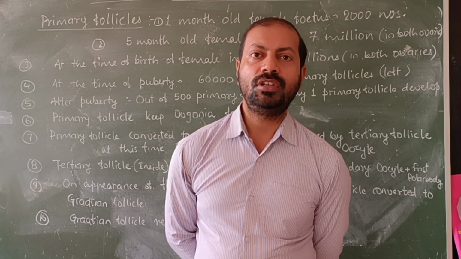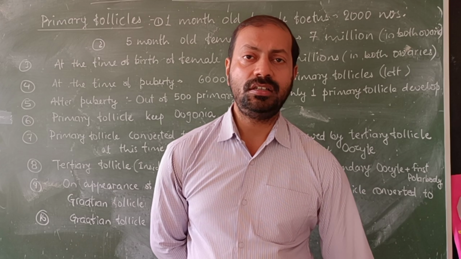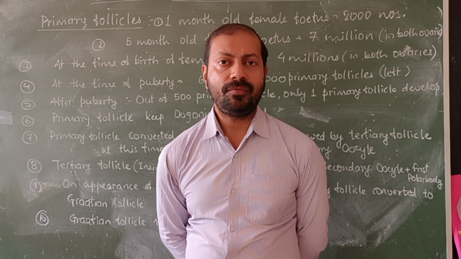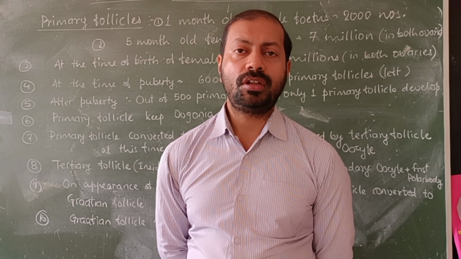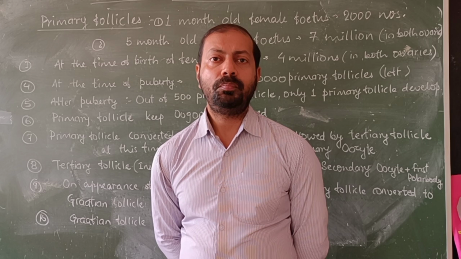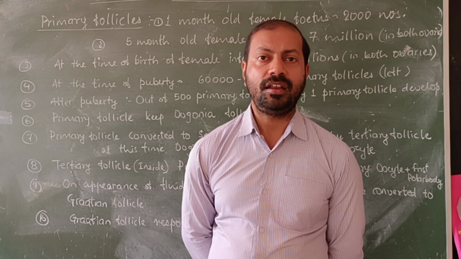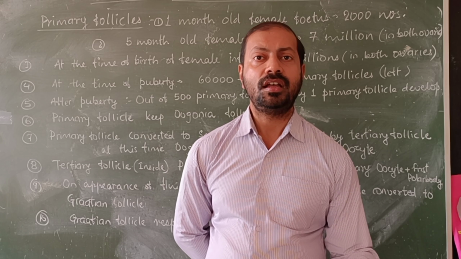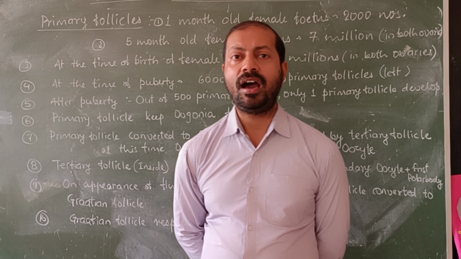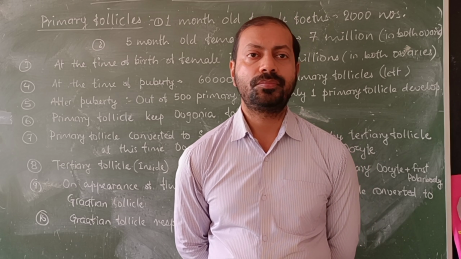Now we are moving to the third stage, which is the tertiary follicle. The tertiary follicle can be defined as the accumulation of more granulosa cells around the primary oocyte. The purpose of forming the secondary as well as tertiary follicles is to contribute cytoplasmic content to the primary oocyte, so that it can enlarge up to 200 times.